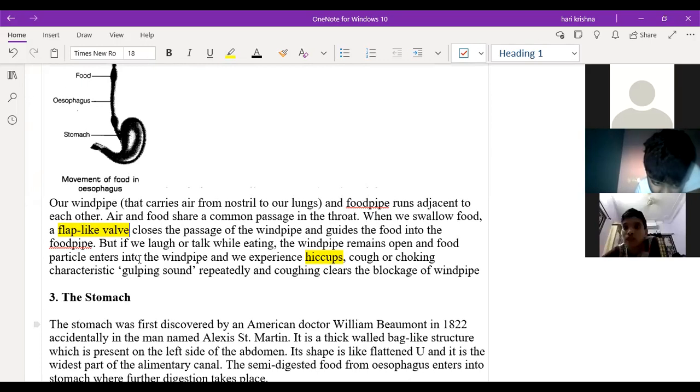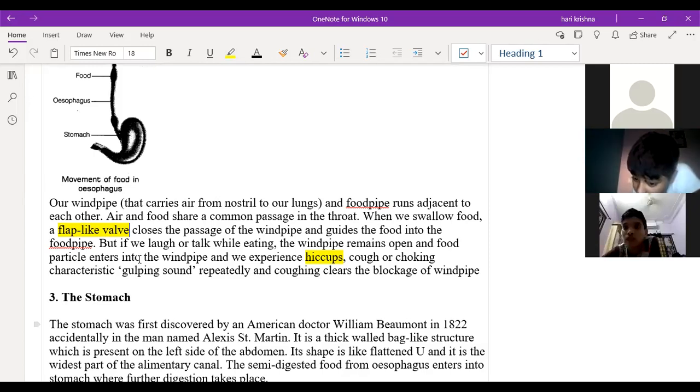So what is this flap-like valve? It separates the food pipe and the wind pipe. When you are taking a breath, it allows the breath to go into the wind pipe, so at that time the food pipe will be closed. Similarly, when you are eating, the same flap acts like a stop. It stops the food entering the wind pipe and allows food to go into the food pipe. It will close the wind pipe.